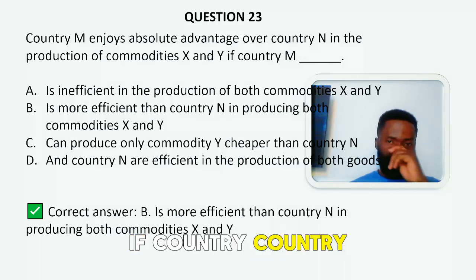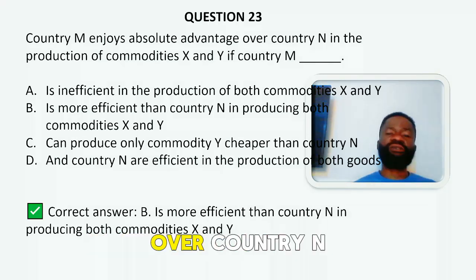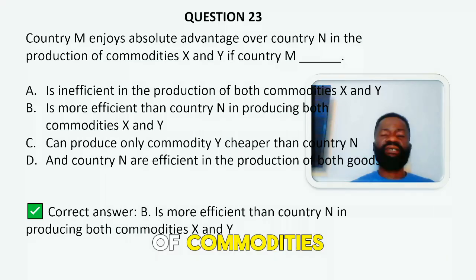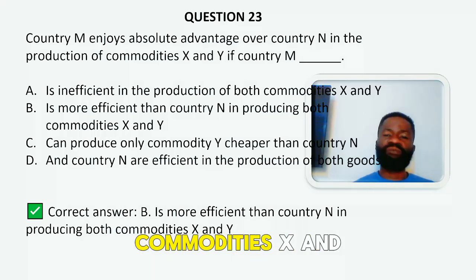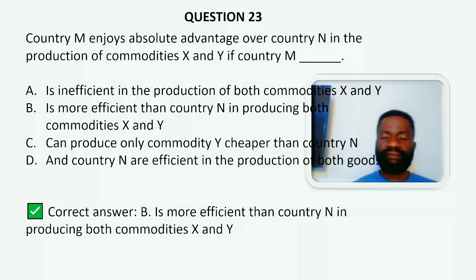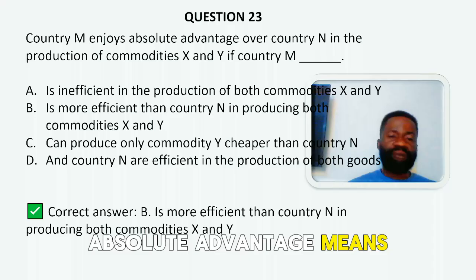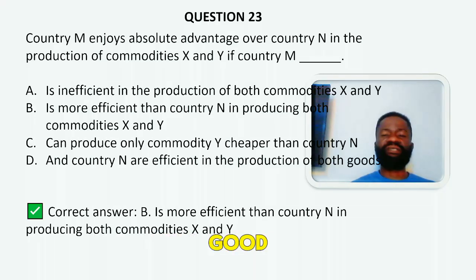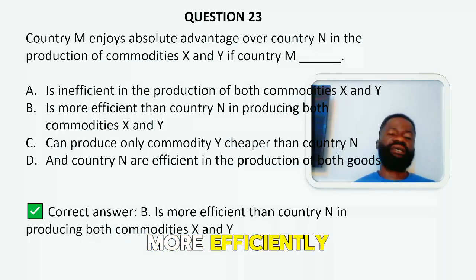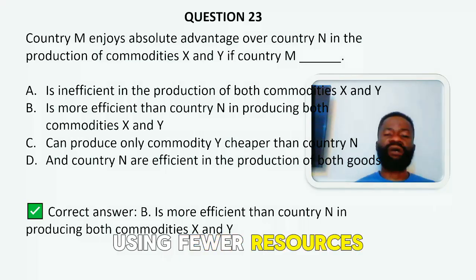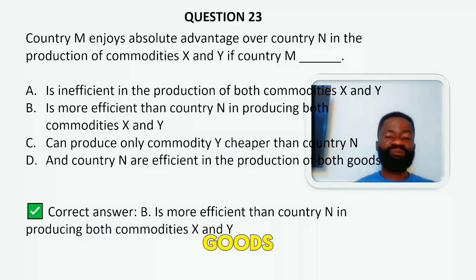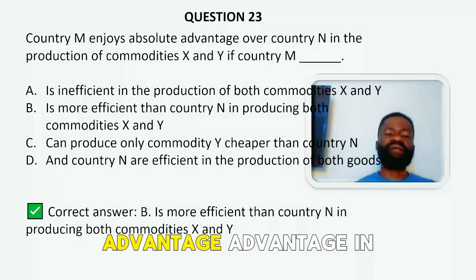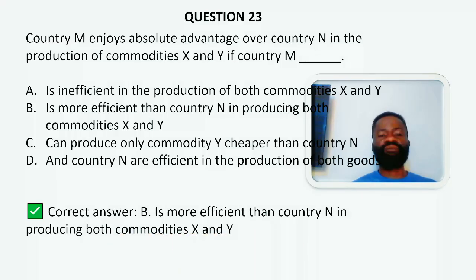If country M enjoys absolute advantage over country N in the production of commodities X and Y, then country M is more efficient than country N in producing both commodities. Absolute advantage means that a country can produce a good more efficiently using fewer resources than another country. So if country M is more efficient in both goods, it has absolute advantage in both goods.